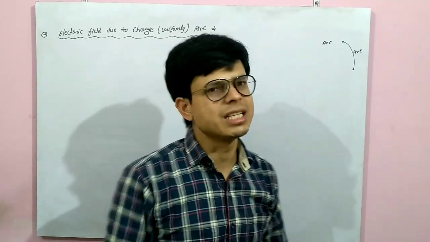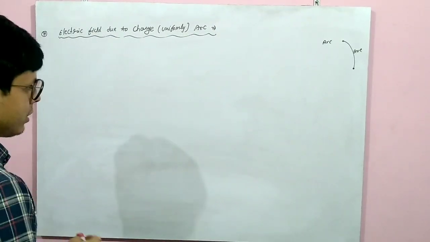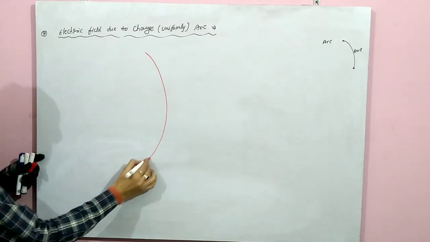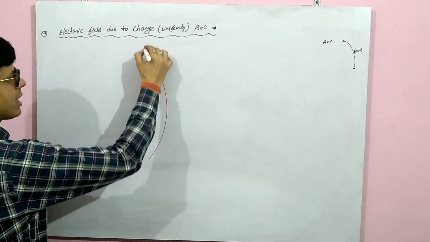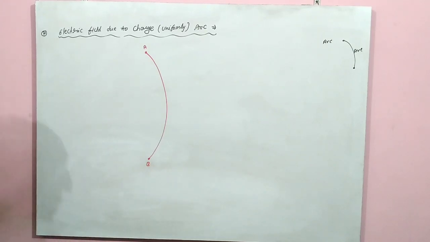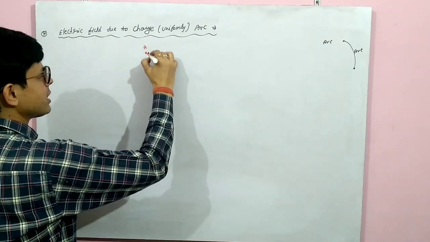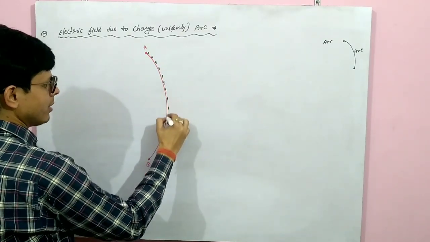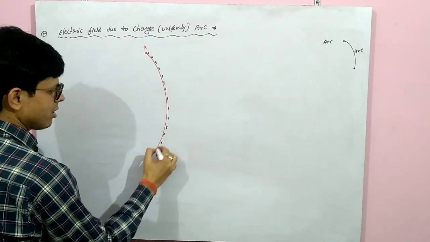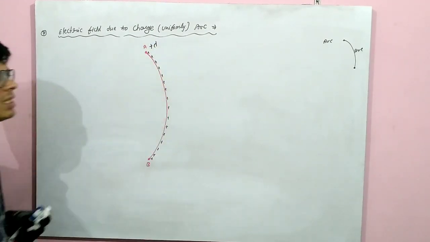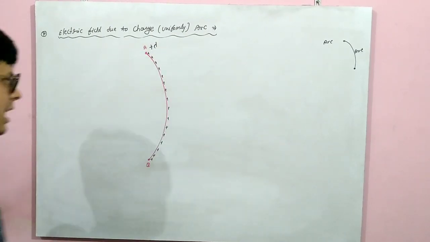It is a small piece of that loop. So how do we find out? Suppose we have an arc. Let this be an arc, with ends A and B. The charge is distributed uniformly on this arc, along its curved length. That is the charge density, plus lambda.